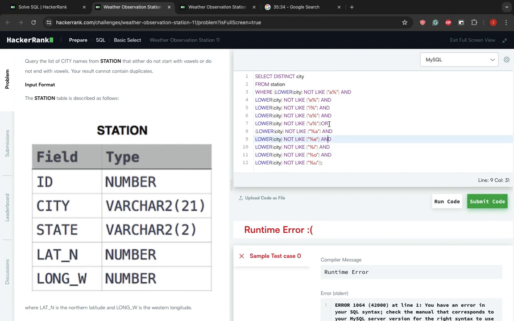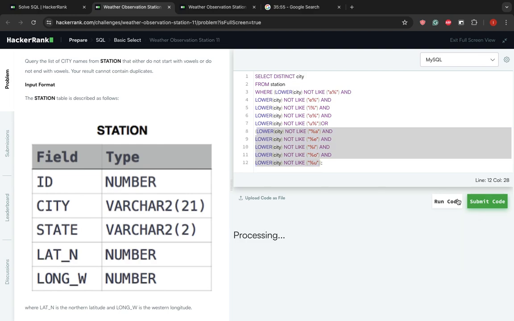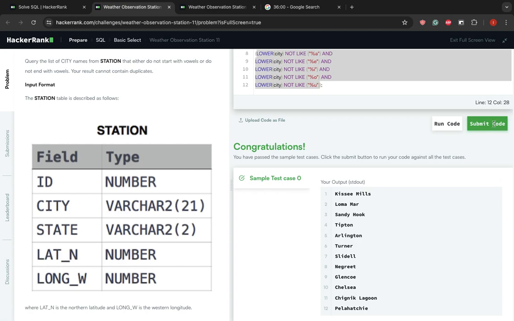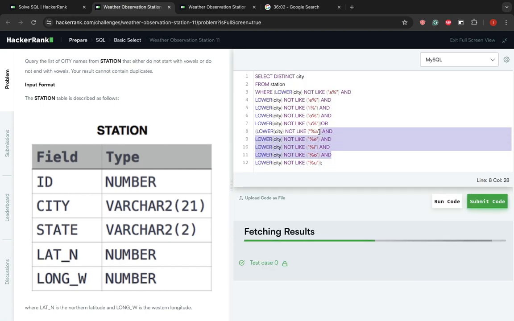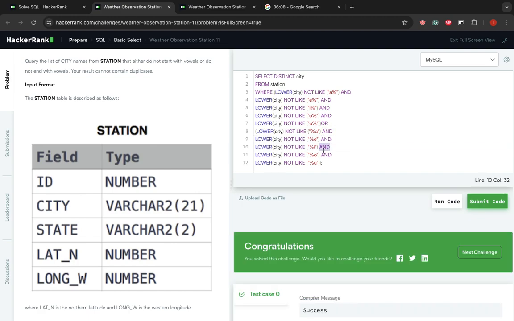And so now we're saying all these conditions must be true in this section, or if it matches any of these, then give us the results. Or if it doesn't match it, not like. So this should work now. Perfect, works. So we're going to submit the code. That was a silly mistake, but it just shows you it's important to always keep in mind that we're following the syntax and we're adding all the ands and the ors when we need to.